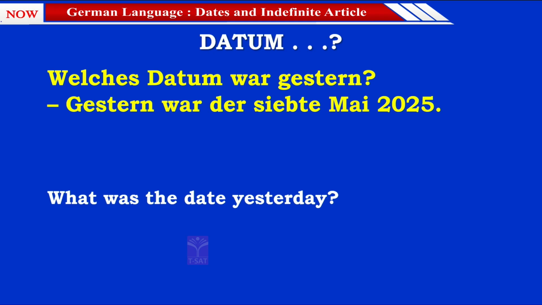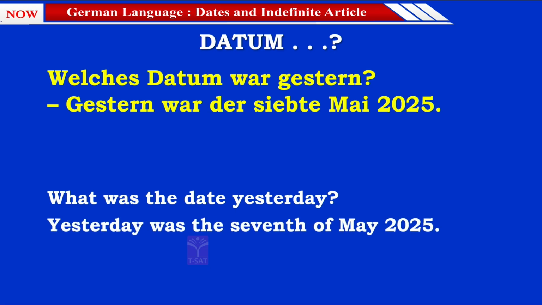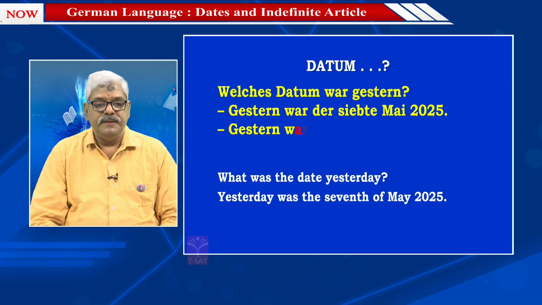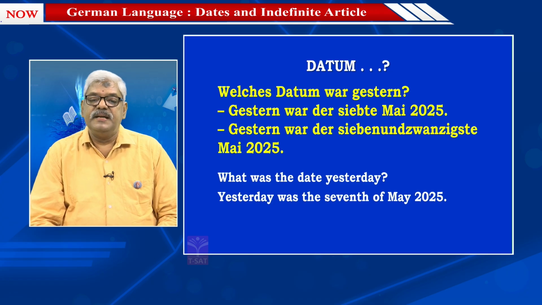Gestern war der 7. Mai 2025. So yesterday was the 7th of May 2025. One more example.